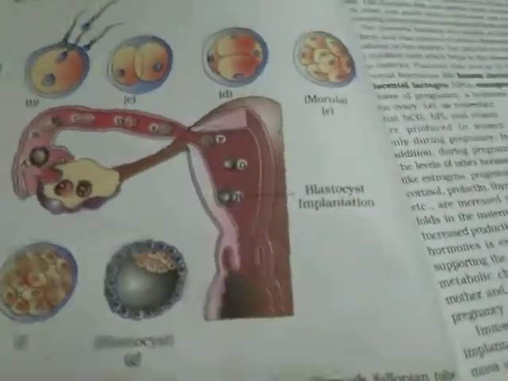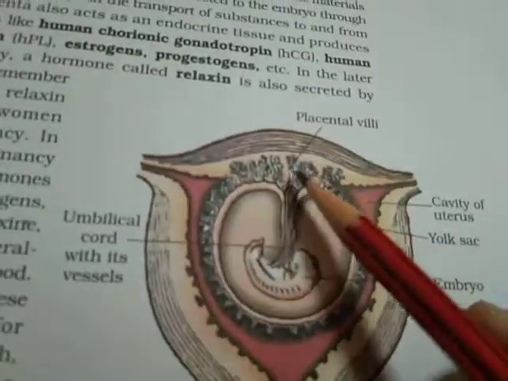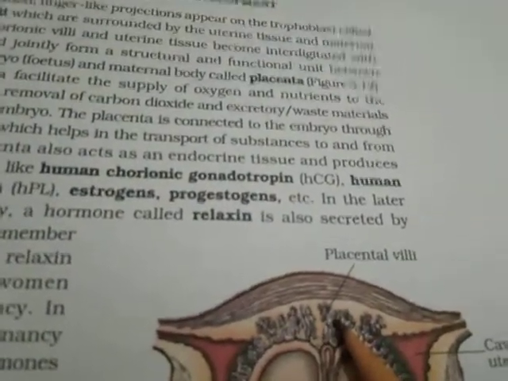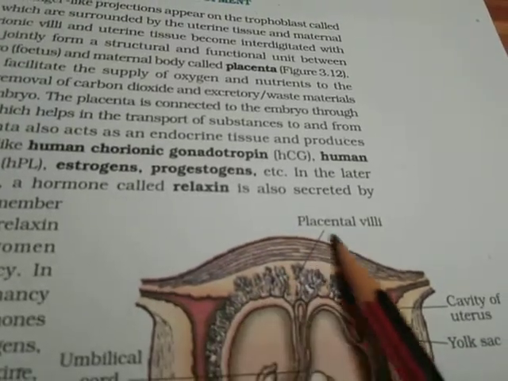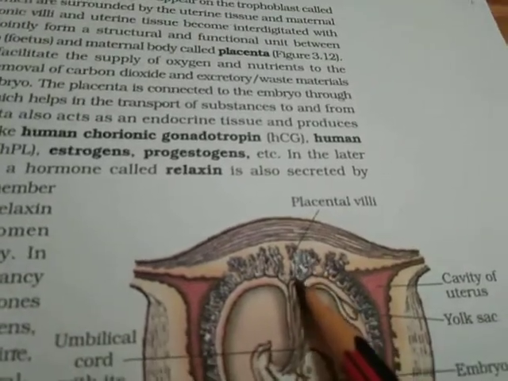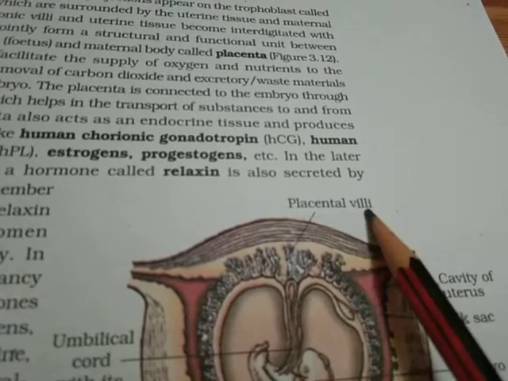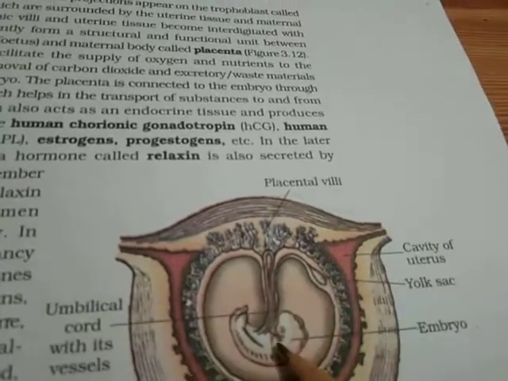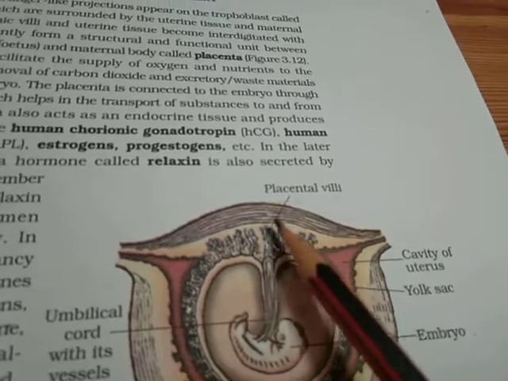Now, in this picture, as you can see here, don't concentrate over here. When the blastula first aligns itself on the endometrium layer, this is the endometrium layer, it starts forming chorionic villi which extend to form a disc-shaped structure like this, which is known as the placental villi or the placenta. Now, this placenta connects the growing embryo with an umbilical cord, and here it connects